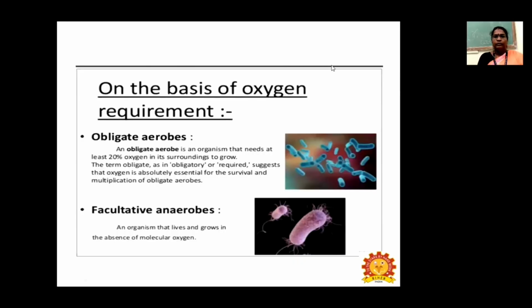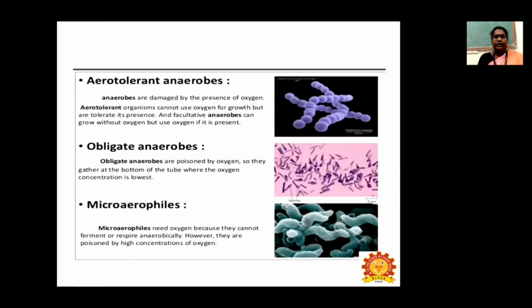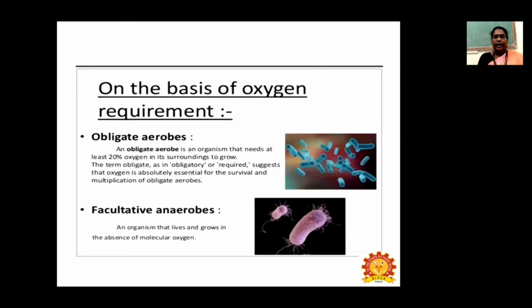Next we will see the classification of plant pathogenic bacteria on the basis of oxygen requirement. The first one is obligate aerobes. An obligate aerobe is an organism that needs at least 20% oxygen in its surroundings to grow. The term obligate means obligatory or required. So oxygen is absolutely essential for the survival and multiplication of obligate aerobes. This type of bacteria needs oxygen for their growth and development.